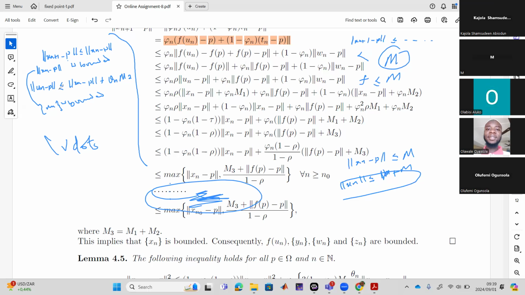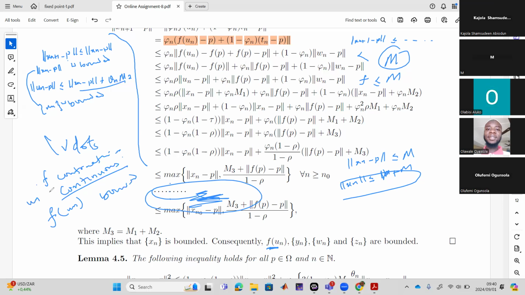Now, for the same reason I require Un to be bounded. What makes it bounded? Now this function is a contraction, yes, and contraction mappings are continuous. So since f is continuous and Un is bounded, f of Un would also be bounded.